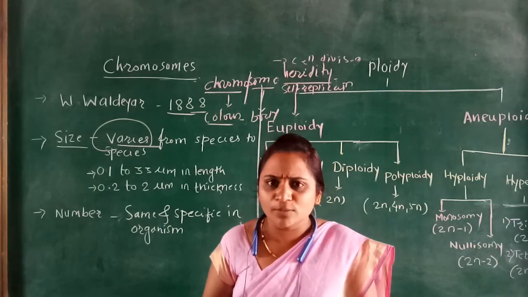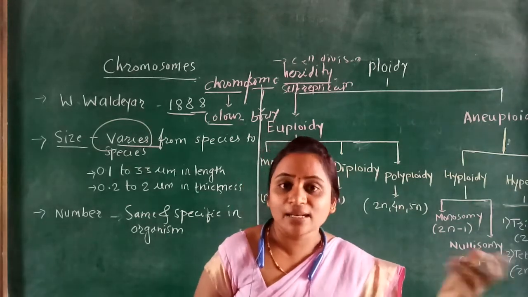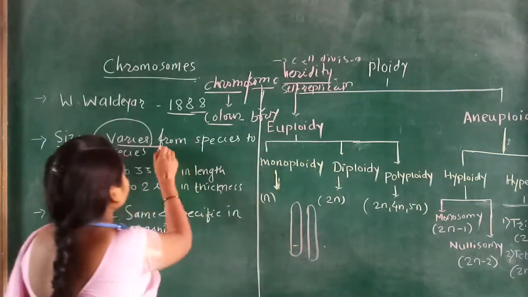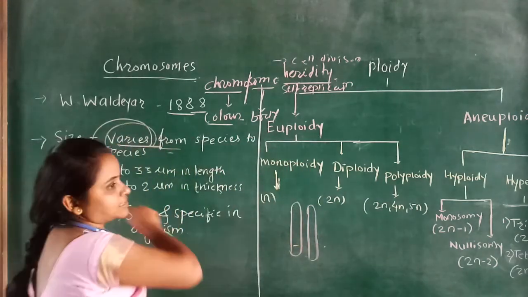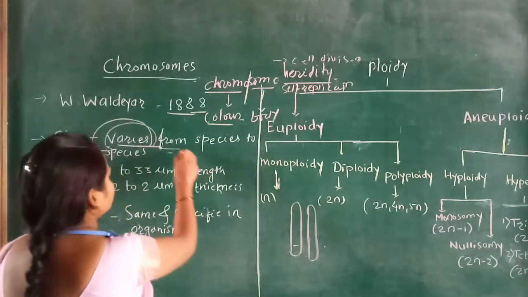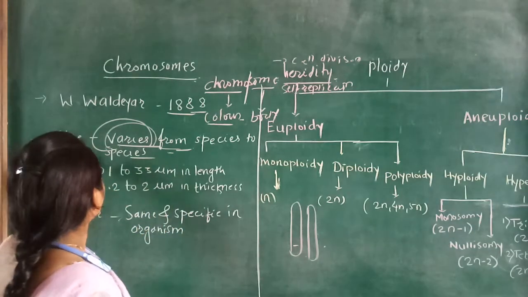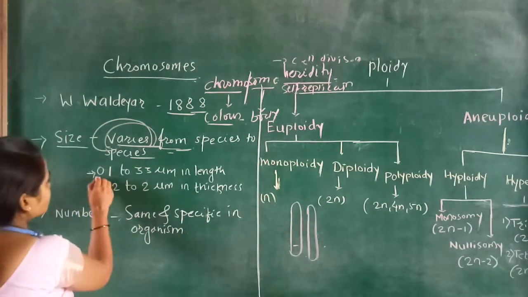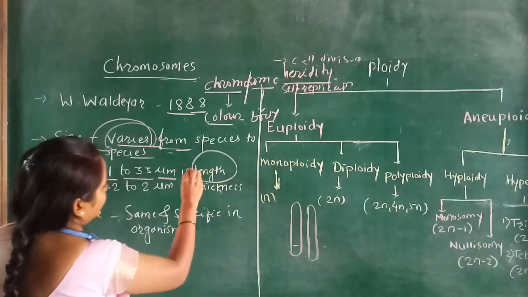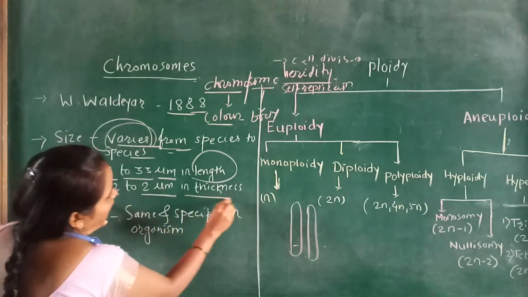For example, human beings, the plant system, or the animal system, different animals are present on our earth. So these different species have various sizes of chromosomes in the different species of organisms. Then what is the size of the chromosome in the human being? It is 0.1 to 33 mm in length and 0.2 to 2 mm in thickness.